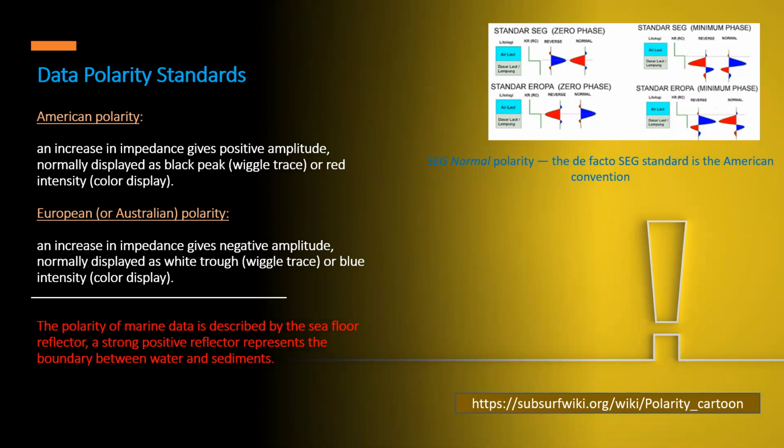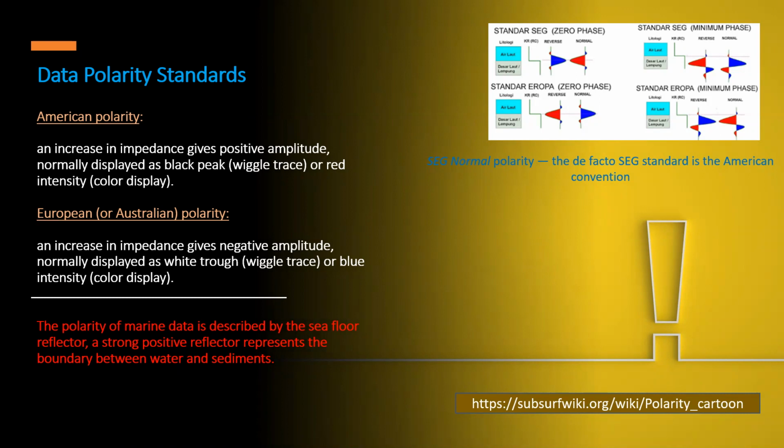The American standard defines a black peak as hard event or positive event and a white trough as soft or negative event. Another way to define American standard is an increase in impedance gives positive amplitude normally displayed as black peak in a wiggle trace or red intensity in color display. See the figure on right hand side, the US-Canada standard.